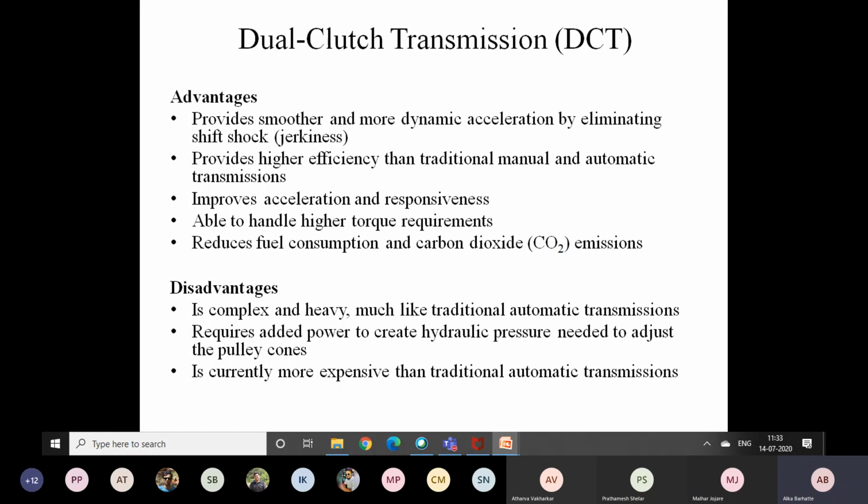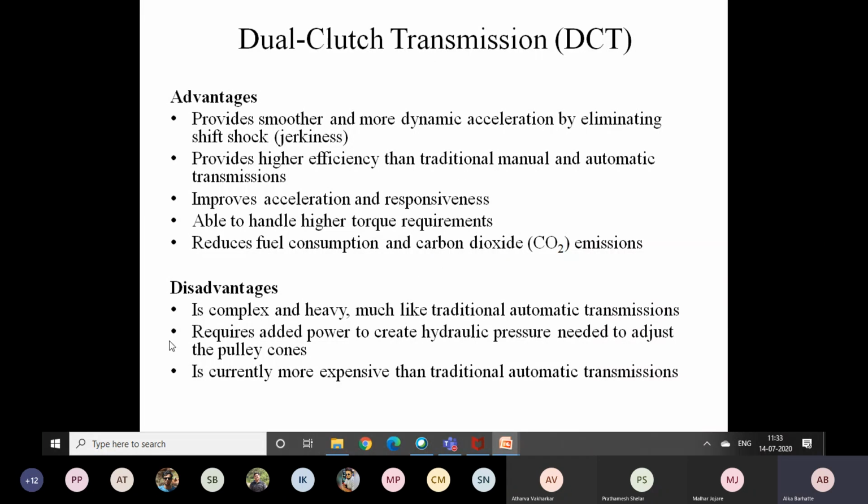That means whenever the engine is running, it is consuming the fuel. Obviously, as the time taken to shift from one gear to another gear reduces, the fuel consumption will reduce, and hence it increases the fuel efficiency, and in the same way the reduction in the emissions is taking place.